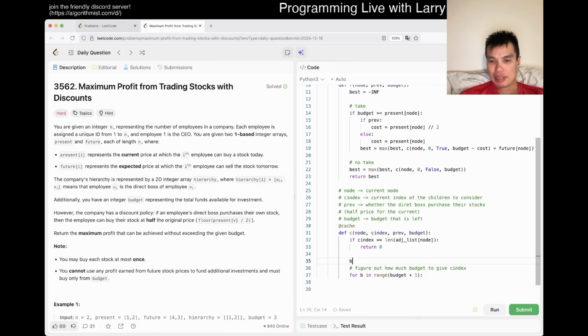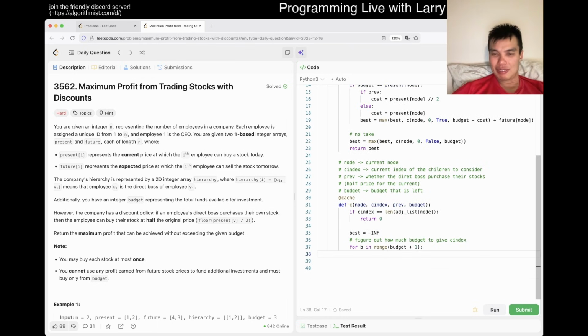Let's just say best is equal to negative infinity. I hope this isn't a timeout, because LeetCode has a thing of timing out, and that would make me really annoyed, because this is going to be right, but it times out for some constant reasons. But yeah, so now this is give B to C index, budget minus B for the rest of the list,